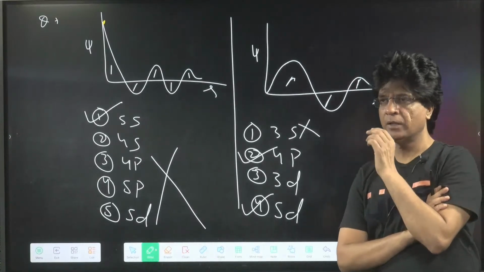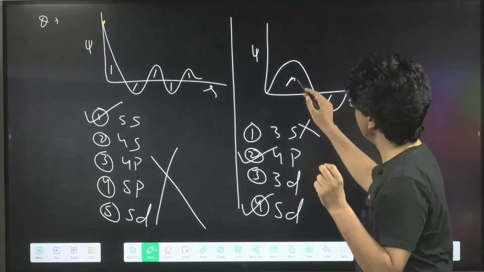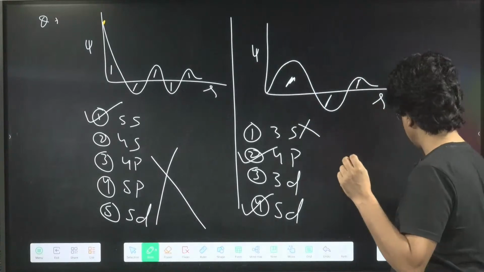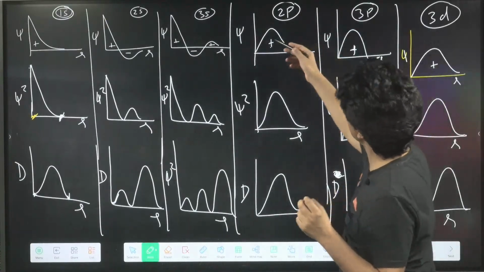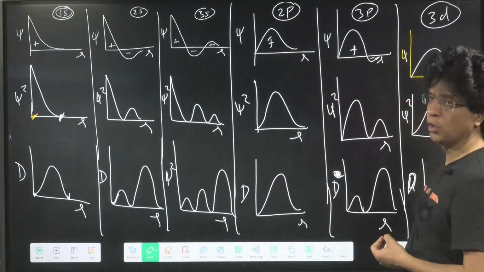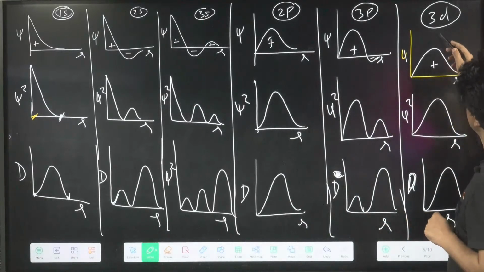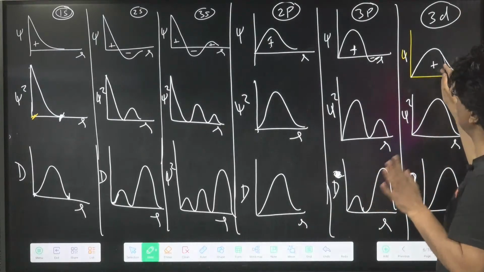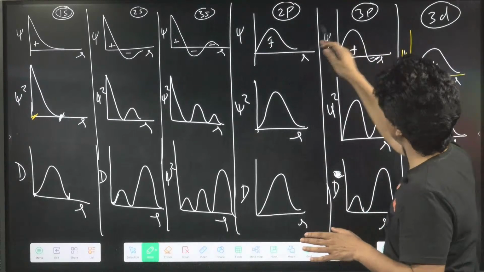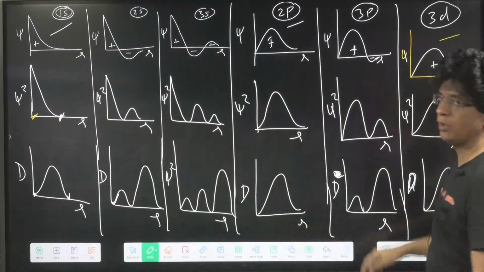But remember that whenever the P begins with 2P, so 2P will have 1 lobe. Achha, idhar dekh lo aap log. See this thing. 2P has only 1 lobe. 3P has got 2 lobes. 4P will have 3 lobes. D begins with 3. So wherever it begins, it will have always 1 lobe. Wherever anything begins, will have only 1 lobe. See, 1 lobe and 1 more lobe.